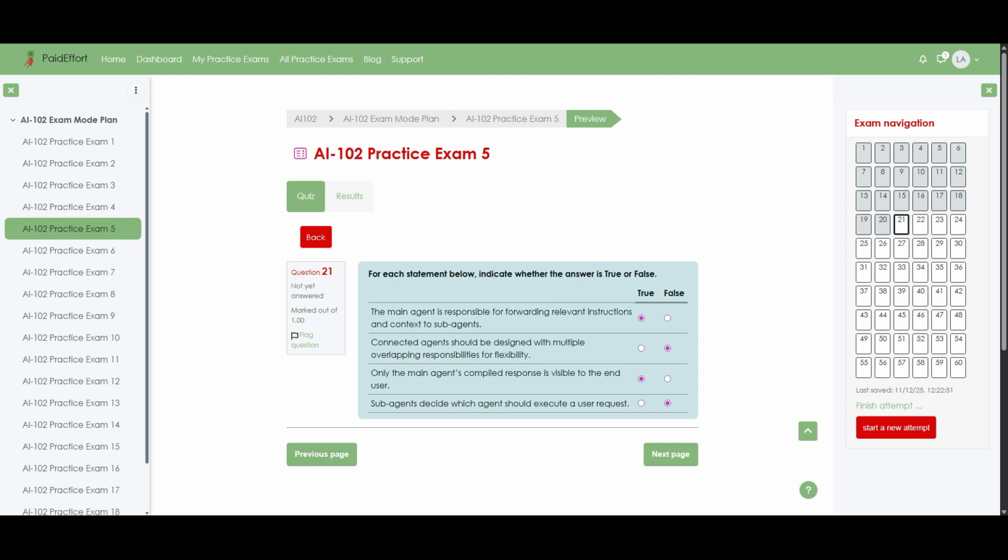Finally, it is not the subagents that decide who should run next. The main agent is the one that chooses which specialist to invoke for a given user request, which means the last statement is false.